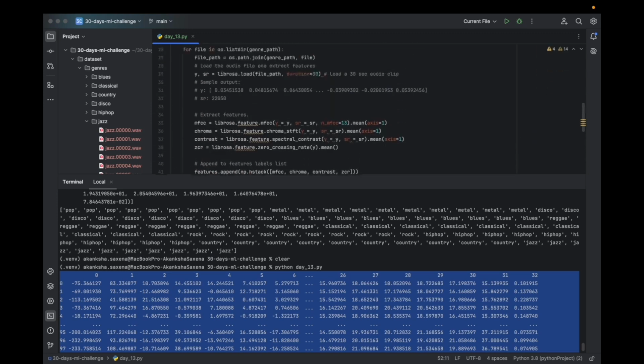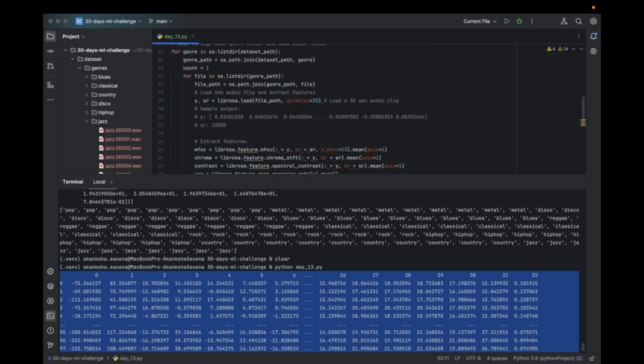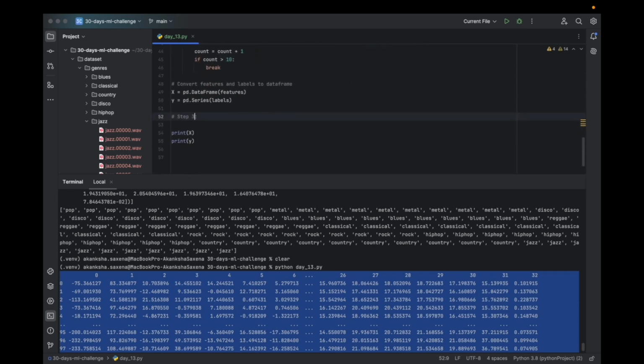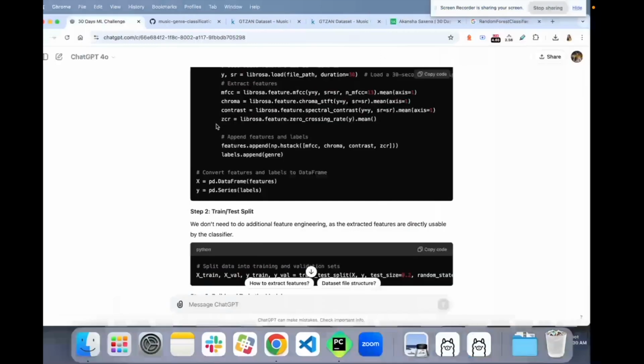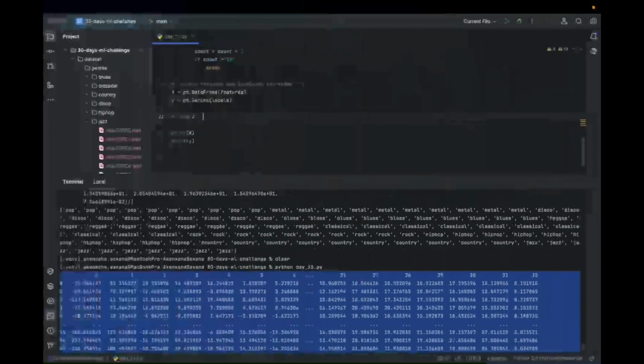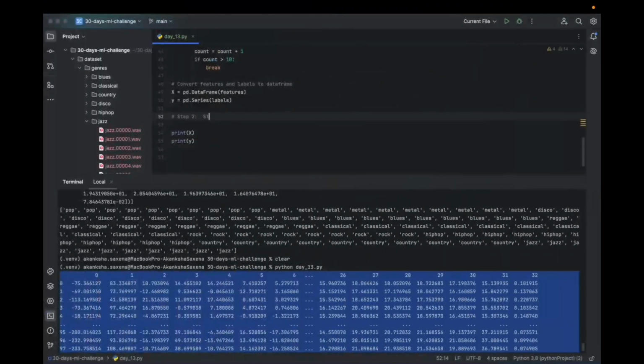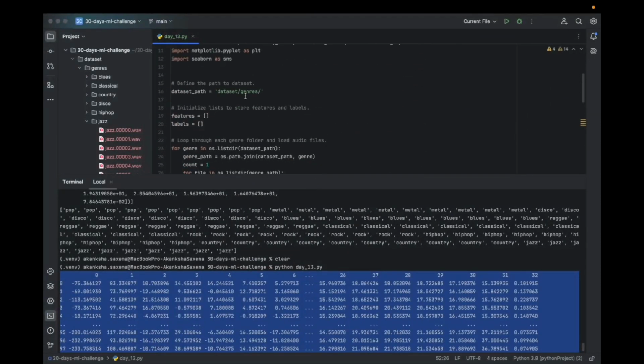Yes, now step number 3. Split the data. I guess I did not mention what this step is all about, no?